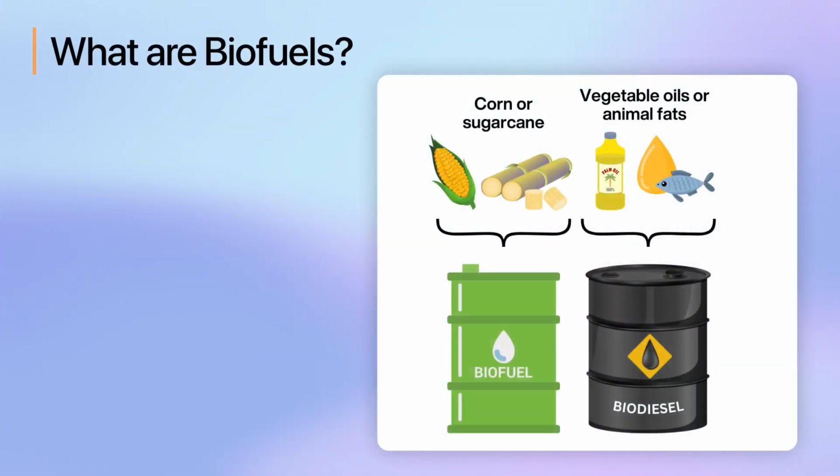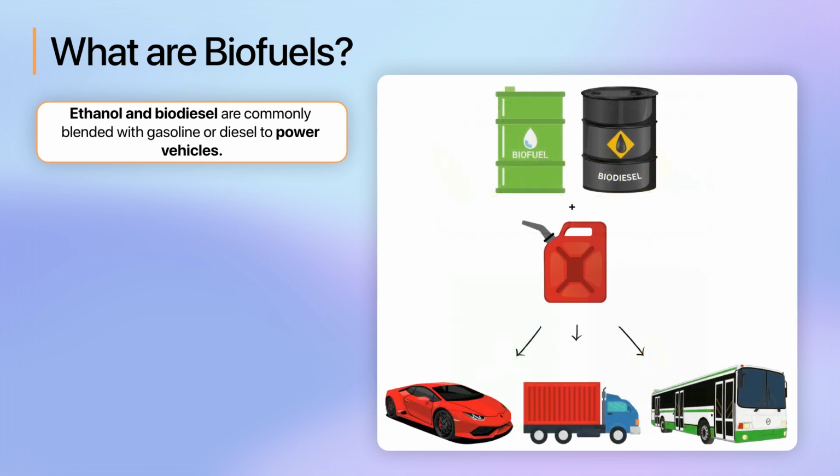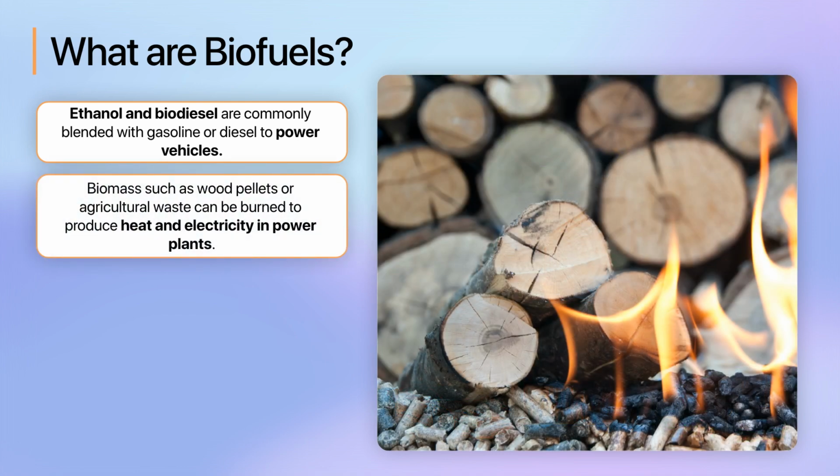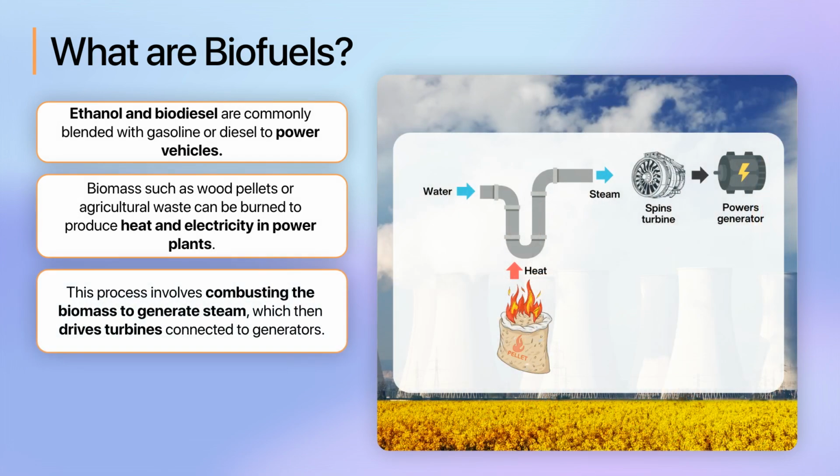The biofuels ethanol, derived from corn or sugarcane, and biodiesel, derived from vegetable oils or animal fats, are commonly blended with gasoline or diesel to power various types of vehicles, such as cars, trucks, and buses. Biomass, such as wood pellets or agricultural waste, can be burned to produce heat and electricity in power plants. This process involves combusting the biomass to generate steam, which then drives turbines connected to generators.